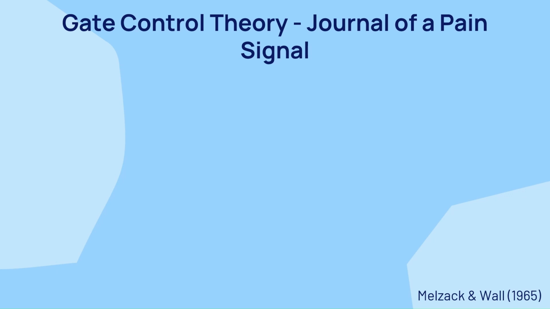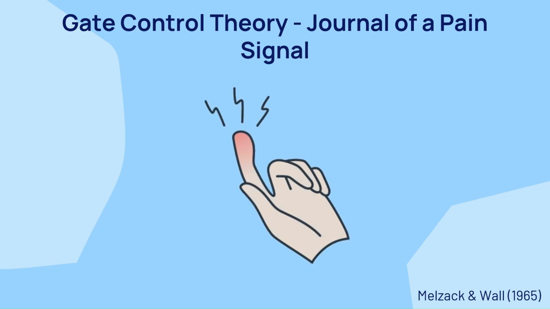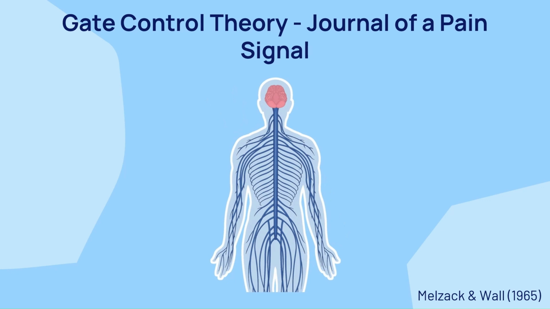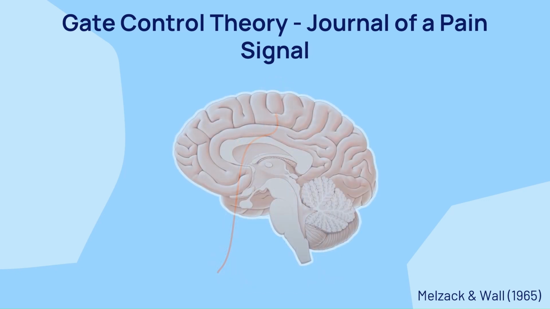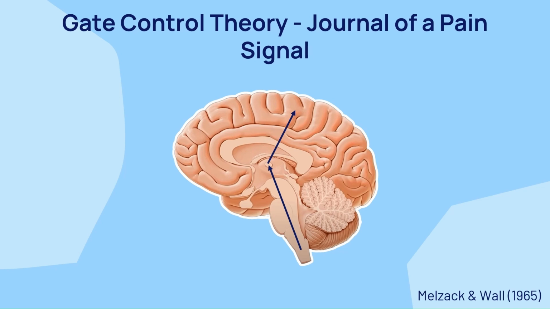To better understand how this works, let's have a look at the journey of a pain signal from the site of the injury to the brain. Imagine you encounter a painful stimulus such as jamming your finger in a door. Pain signals originate in pain receptors in the finger and are sent to an area in the dorsal spinal cord called the substantia gelatinosa via a primary neuron. Once at the substantia gelatinosa, the pain signal continues along a secondary neuron to a part of the brain called the thalamus. Finally, the pain signal continues along a tertiary neuron to the parietal lobe, and it is at this point that the person becomes aware of the pain.